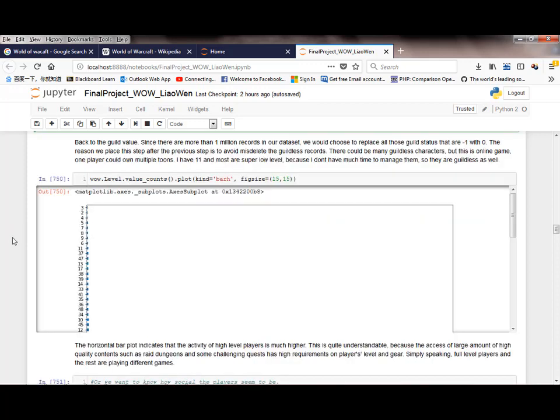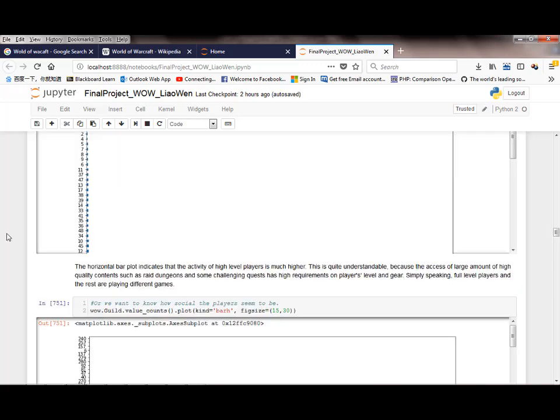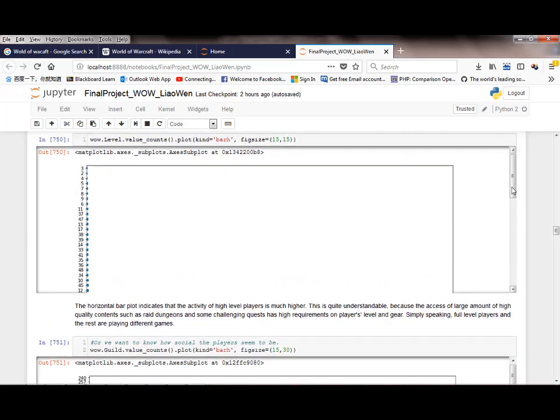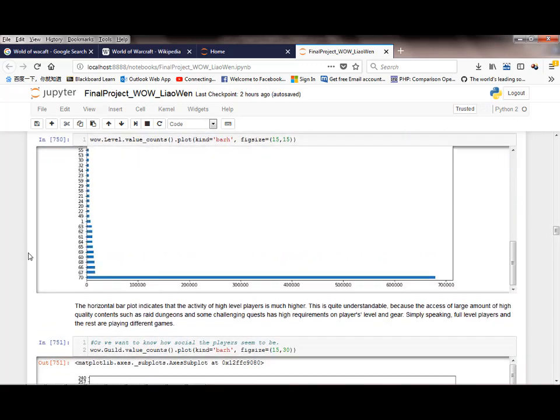After the restructuring of our dataset, let's check the level distribution. The horizontal bar plot indicates the activity of high-level players is much higher. This is quite logical because access to a large amount of high-quality content, such as raid dungeons and some challenging quests, has high requirements on players' level and gear.